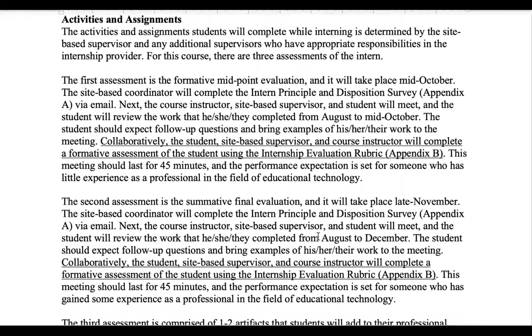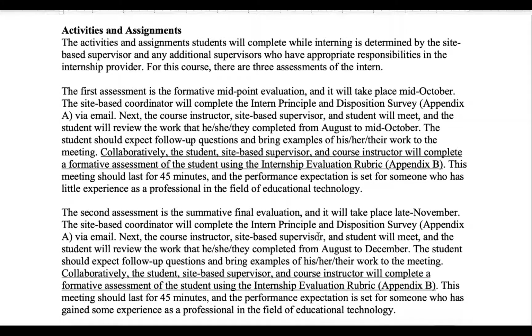But I want to spend the remainder of the video talking about the activities and assignments. So first off, there are 3 different assessments that will happen during this internship. The first one, as you can see, is the formative assessment.